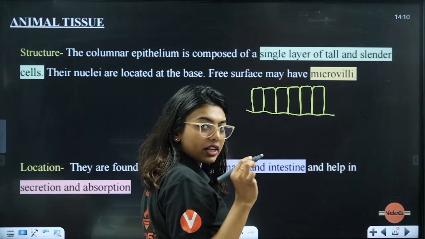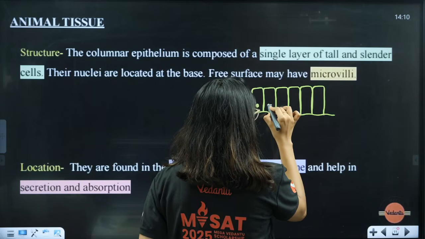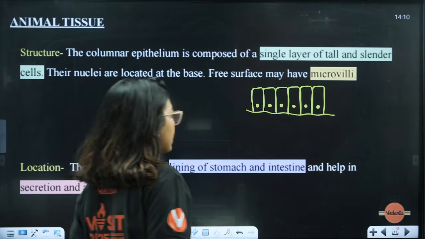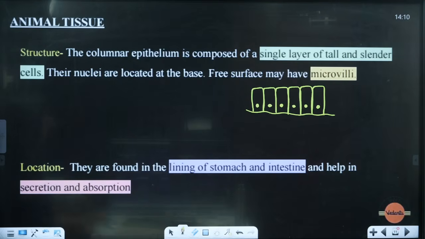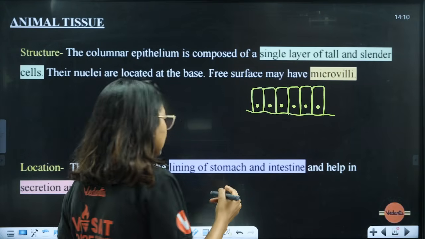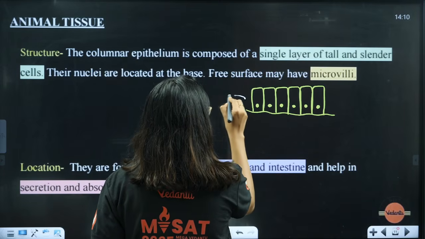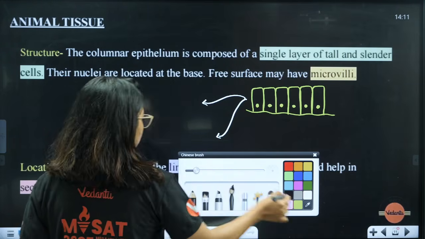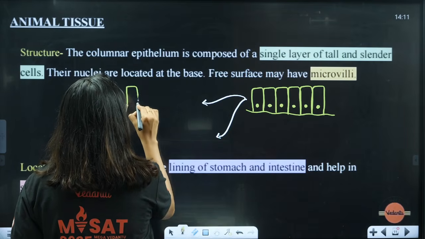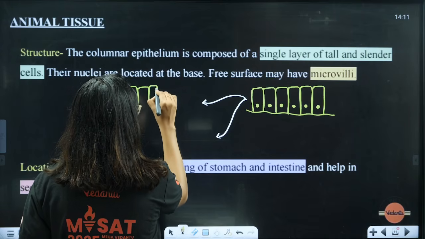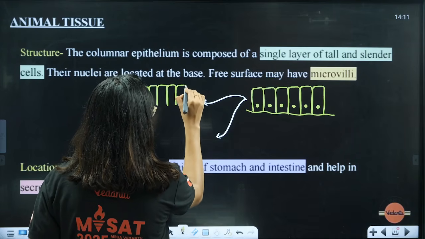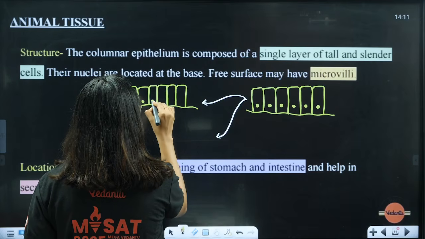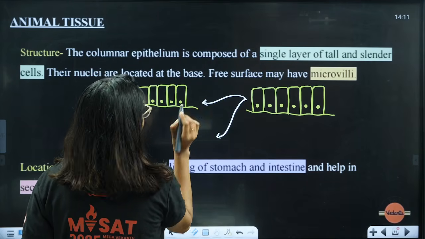One important thing here is that the nuclei are present at the base of the cell. Students, what else are they telling? They are telling that this columnar epithelium can have certain modifications. They can have two types of modifications mainly. What are the two types of modification? One modification is that they can have, like this, cells will be present. This is the columnar. Always remember, you put the nucleus at the base, because it's mentioned separately. You have to remember it.